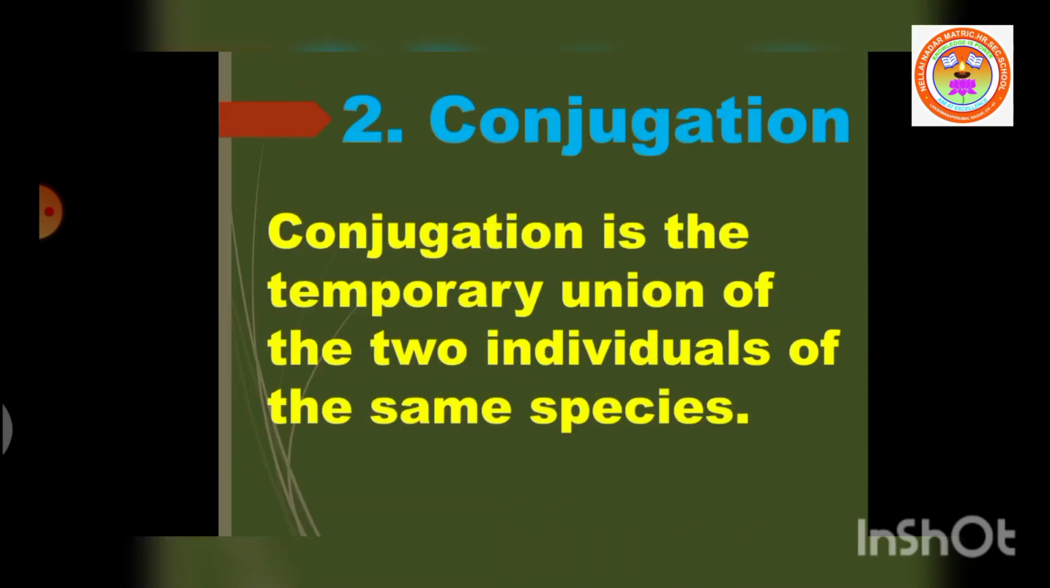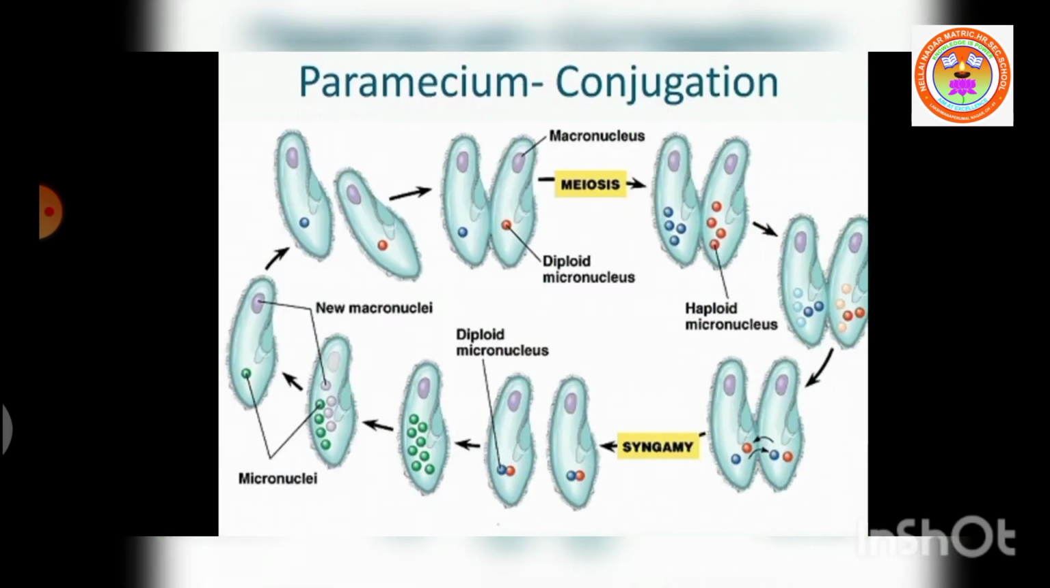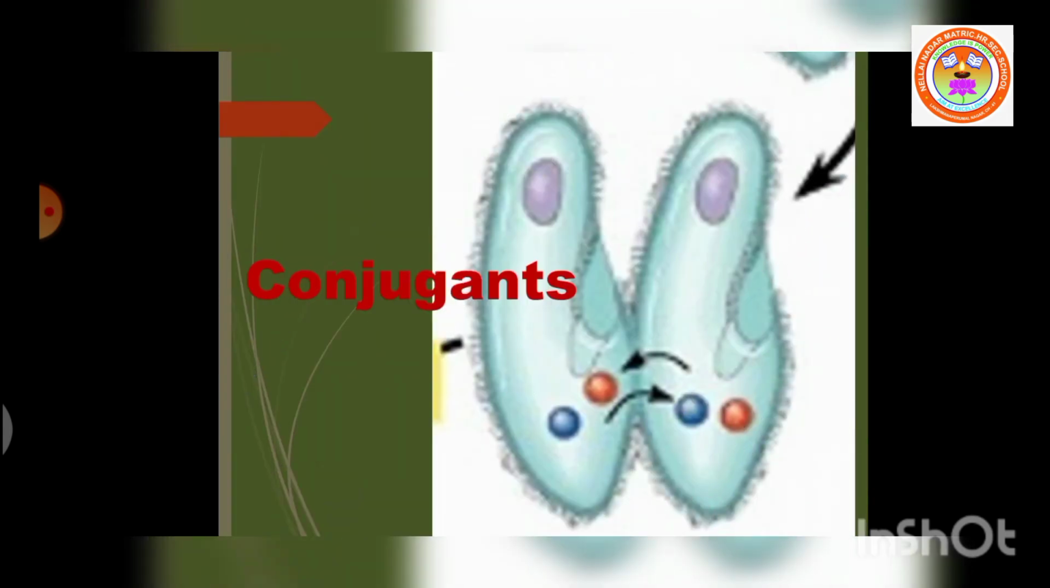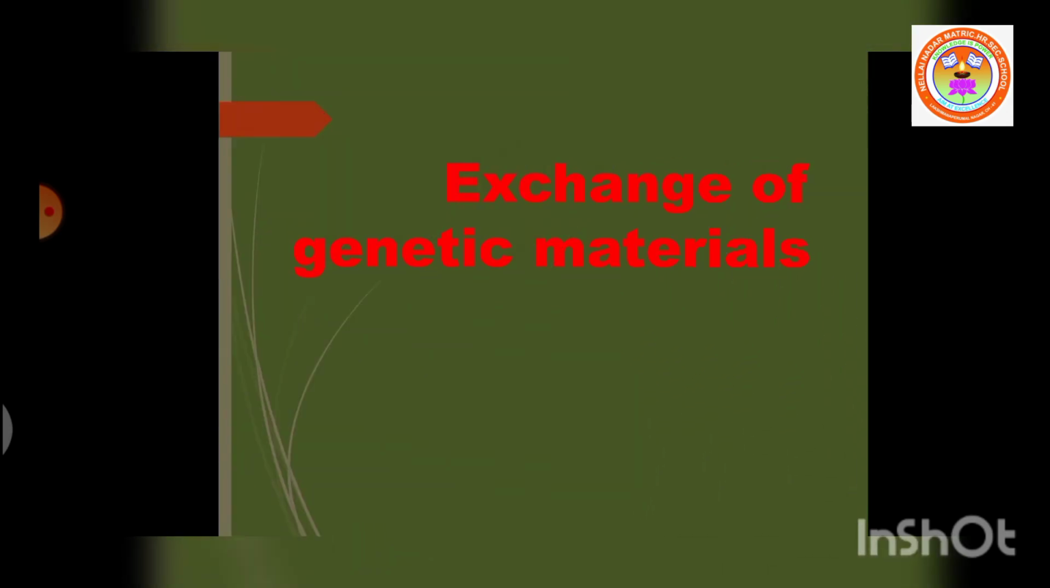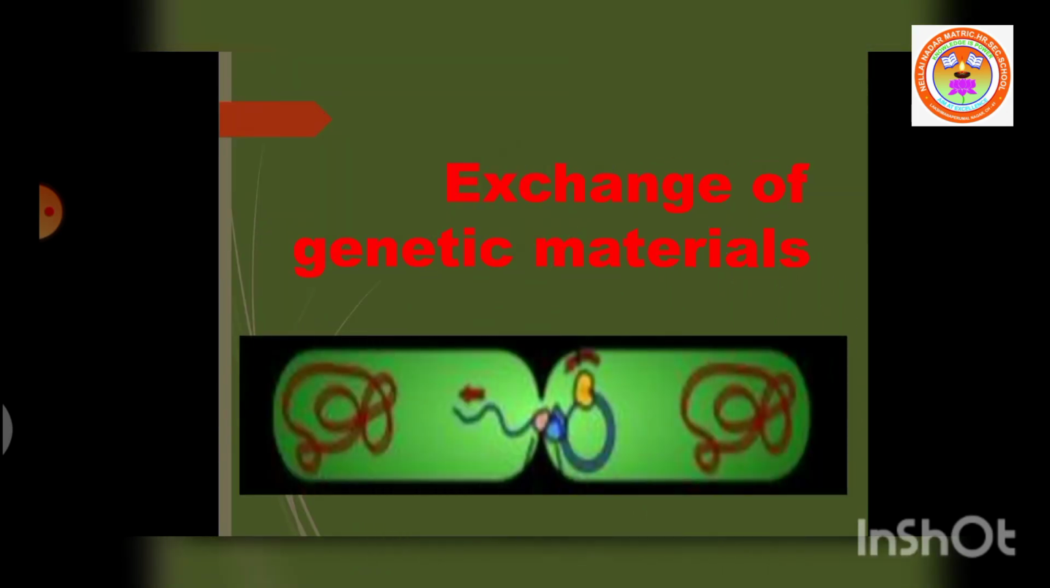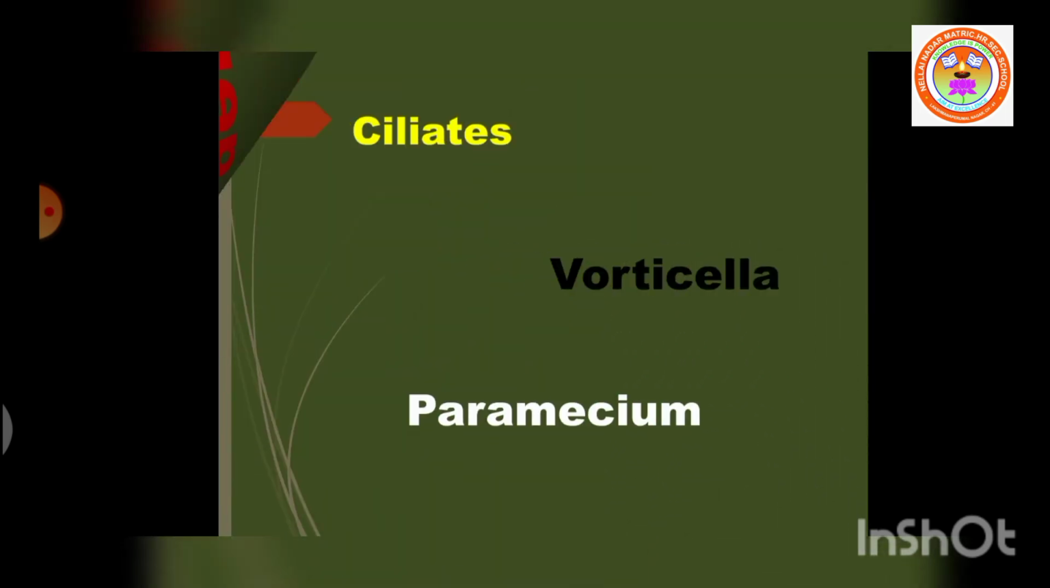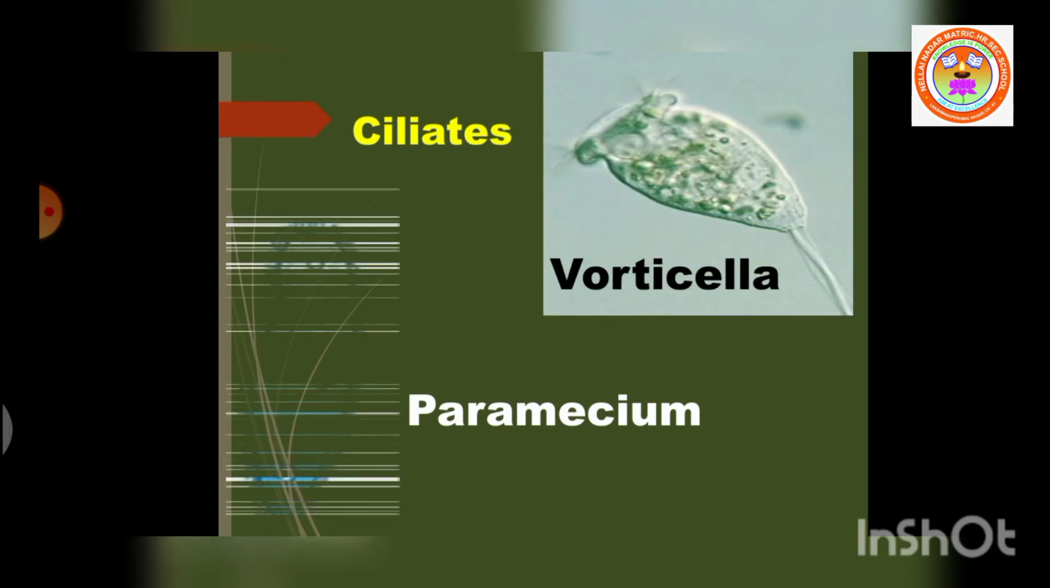Conjugation is a temporary union of two individuals of the same species. These individuals are called conjugants. They exchange a certain amount of nuclear material and then get separated. Conjugation is common in ciliates such as Vorticella and Paramecium.